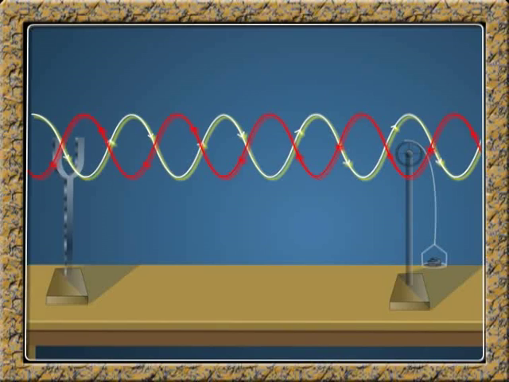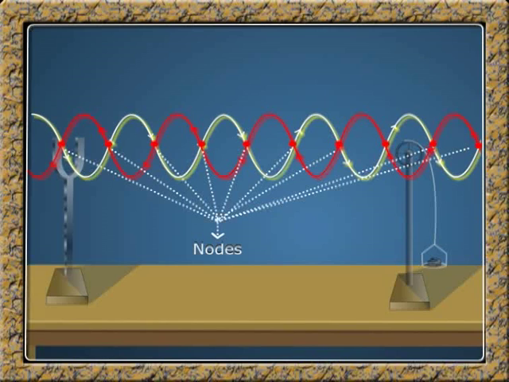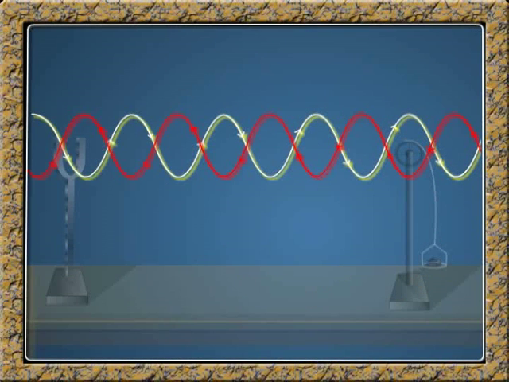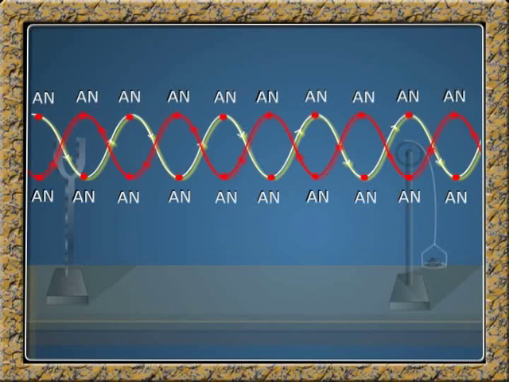In a standing wave, there are particles which undergo minimum displacement. These points are called nodes and are shown by N. Similarly, there are particles which undergo maximum displacement, and these points are called antinodes, as shown by AN. Two successive antinodes are separated by a distance equal to lambda divided by 2. The distance between a node and a successive antinode is equal to lambda divided by 4. The wavelength lambda is twice the distance between successive nodes or successive antinodes.